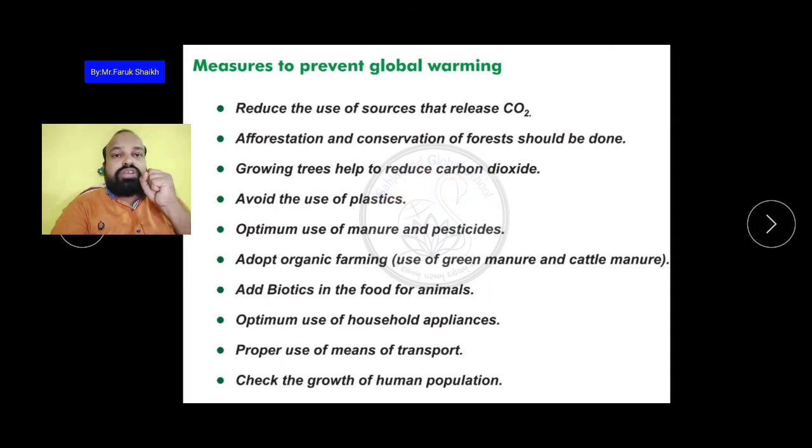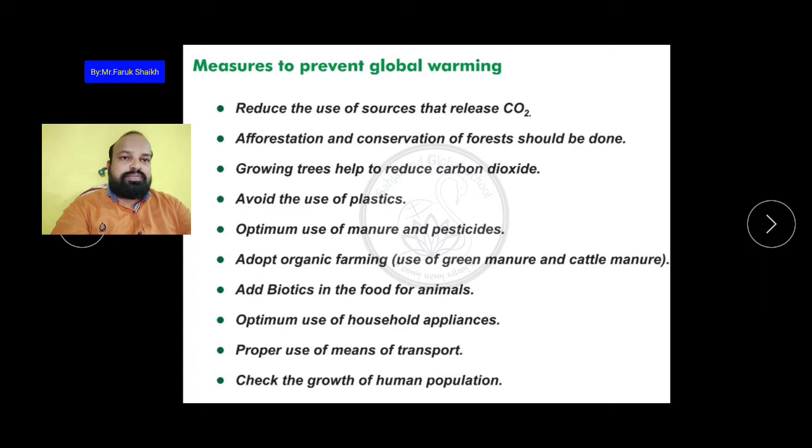Trees absorb carbon dioxide and release oxygen. So that is why growing trees helps to reduce carbon dioxide. So we should plant more and more trees. Avoid the use of plastic. Plastic is the most important substance that releases methane and carbon dioxide into the atmosphere when we burn it.